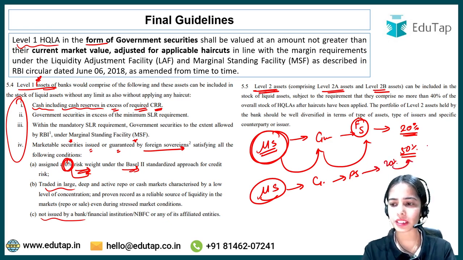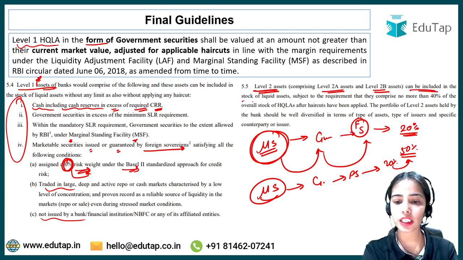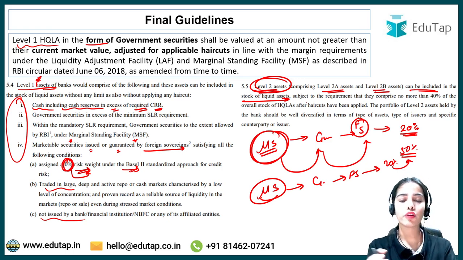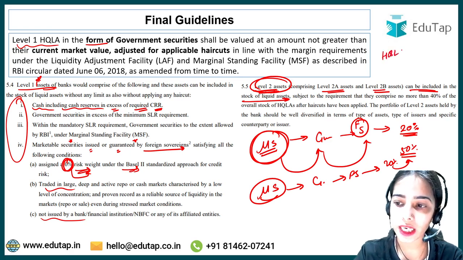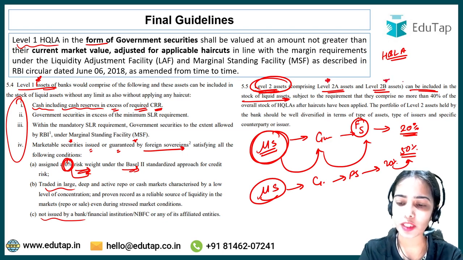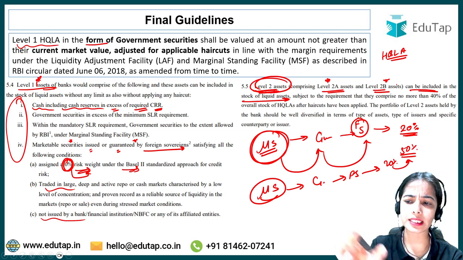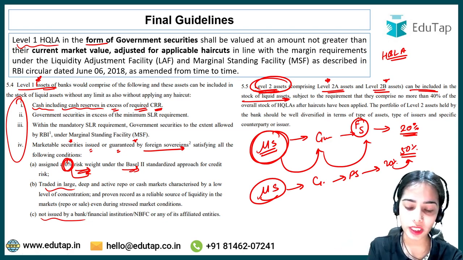So this is the basic idea. So these can be included in the stock of liquid assets. So basically level 2 assets can be included in the high quality liquid asset, comprising level 2A assets or level 2B assets. There are different examples of 2A asset, 2B asset, but you do not have to go too much in depth.